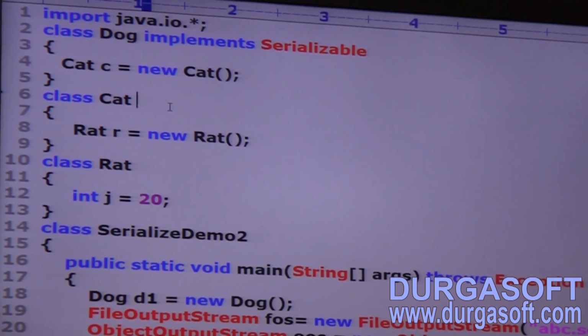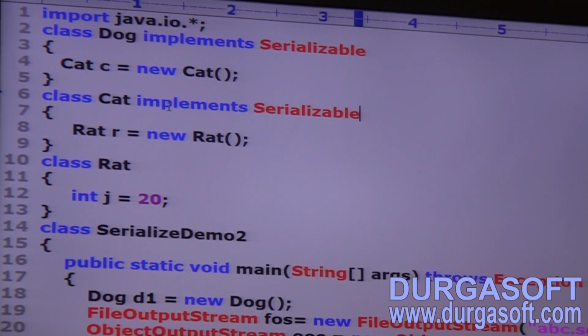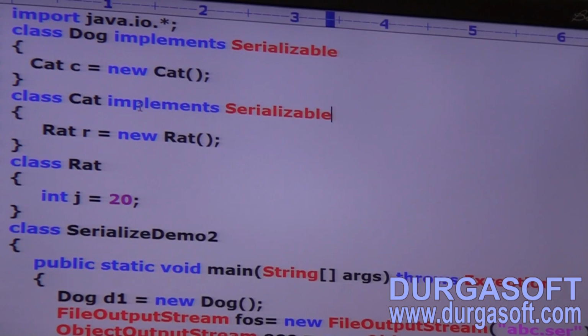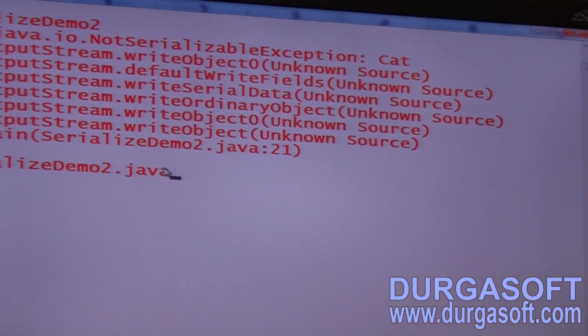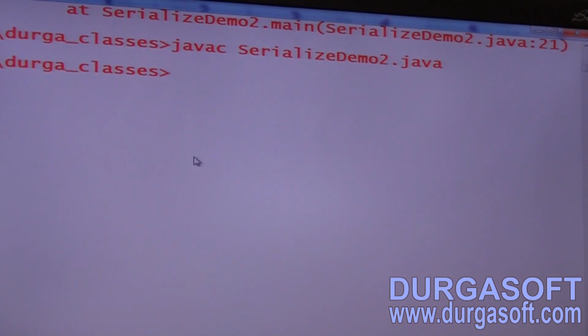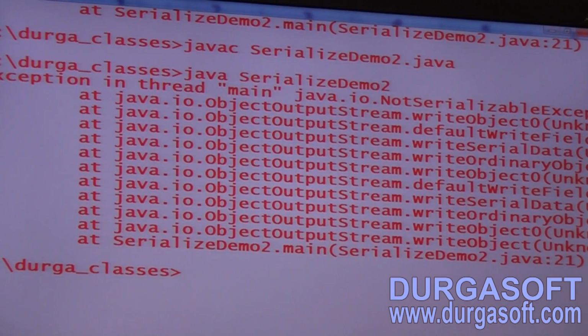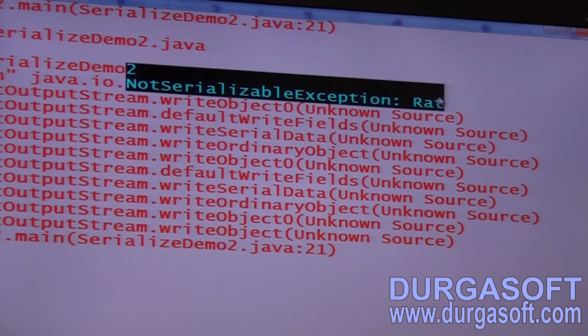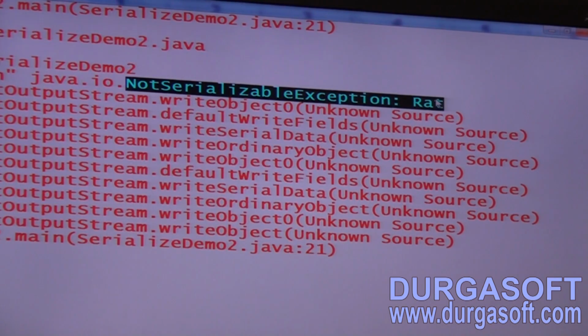Now class Cat implements Serializable. Can you tell if the code is going to run or not? No. So we will get a runtime exception. What is that exception? NotSerializableException for which class? Rat. Clear indication: whenever we are serializing the Dog object, internally Cat and Rat objects are serialized, yes? Otherwise we won't get these exceptions, right?